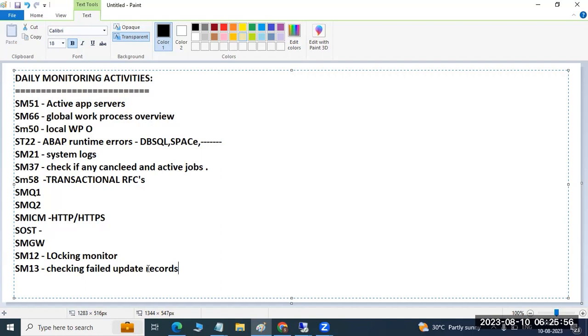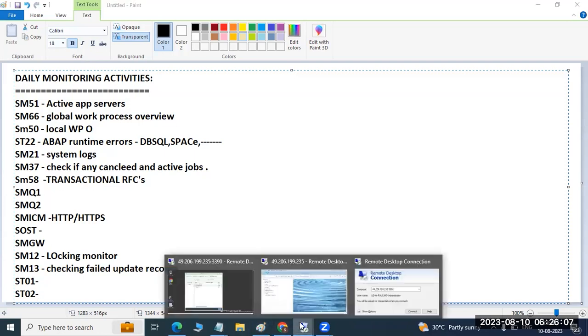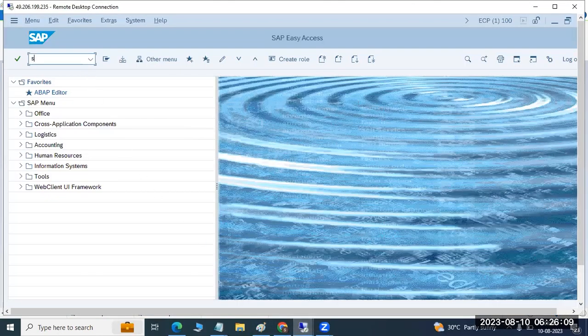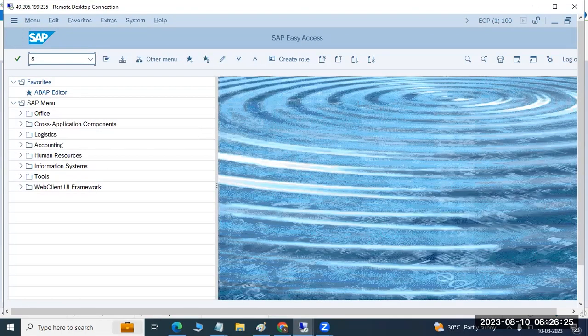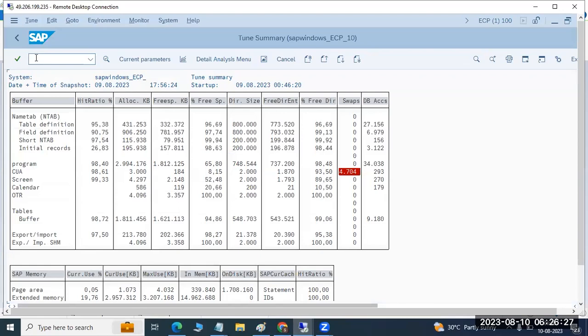Not only this one, we have some transaction codes, like ST01, to check whether the trace is active or not. ST01 is for the trace. Sometimes people switch on the trace and then go home, and it keeps filling the data. Check whether the trace is off or not. If it is off, then fine.